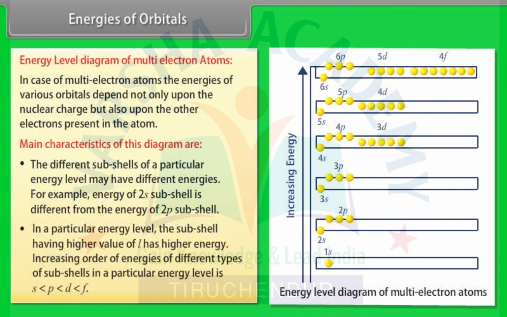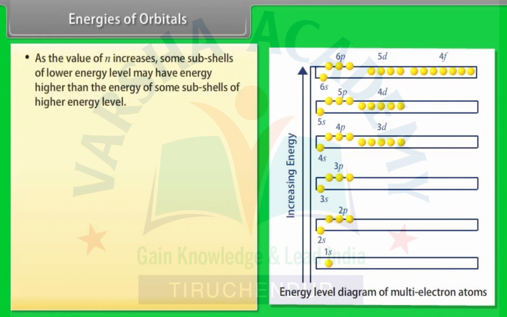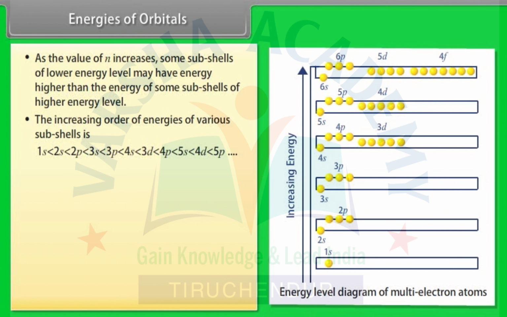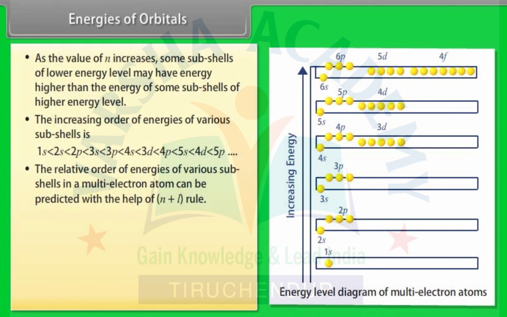Number 2, in a particular energy level, the subshell having higher value of l has higher energy. Increasing order of energies of different types of subshells in a particular energy level is: s, p, d, f. Number 3, as the value of n increases, some subshells of lower energy level may have energy higher than the energy of some subshells of higher energy level. Number 4, the increasing order of energies of various subshells is: